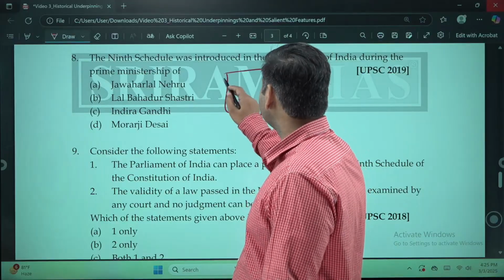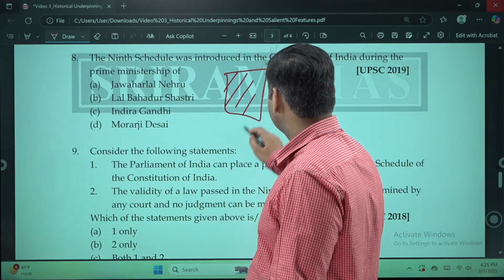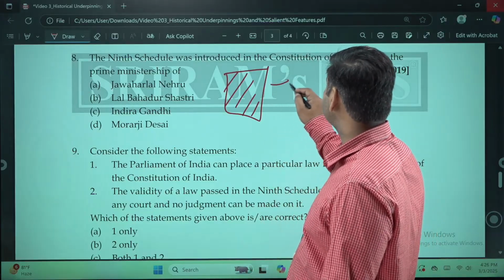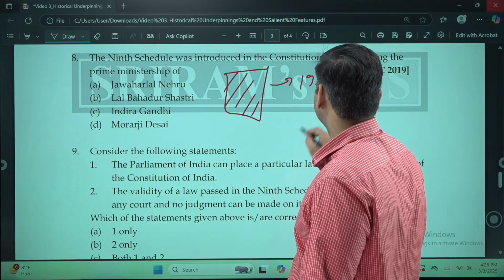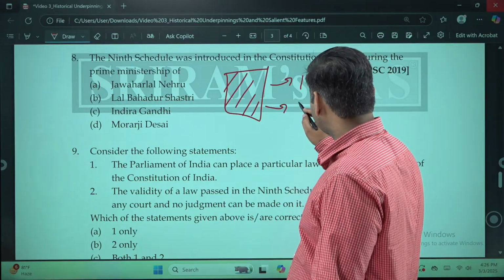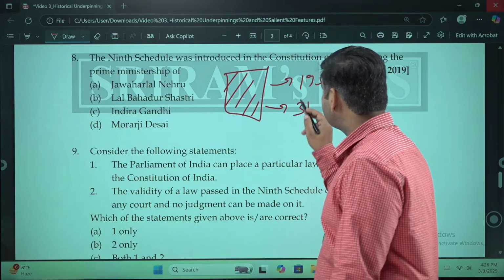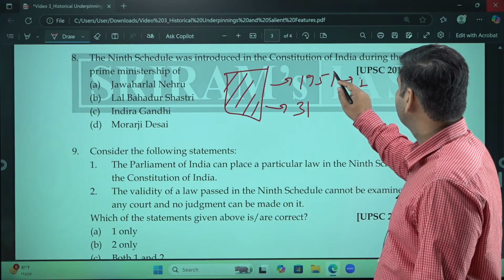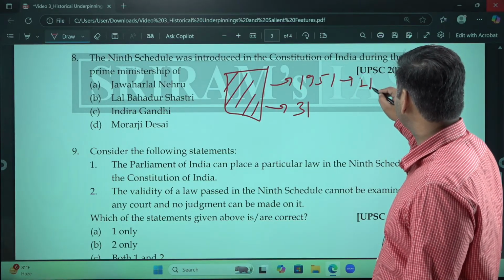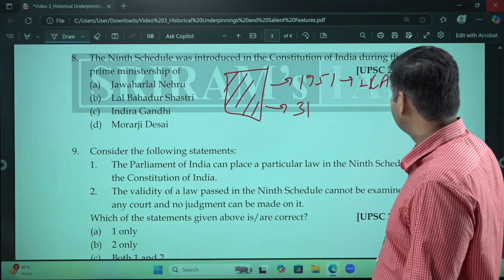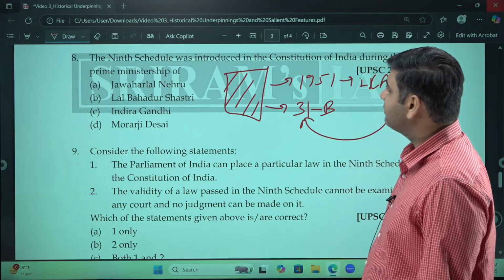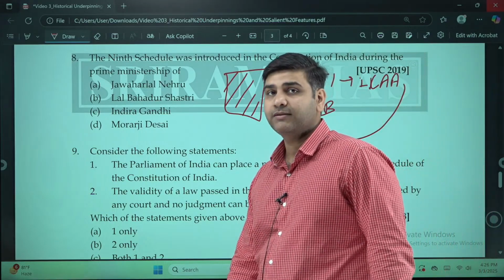If you put anything in this box, judicial review is not allowed. This was introduced in 1951, also mentioned in an article which was inserted in the First Amendment Act in 1952. First Constitutional Amendment Act inserted 31B, which talks about the 9th schedule.